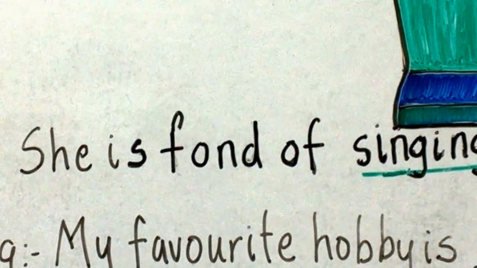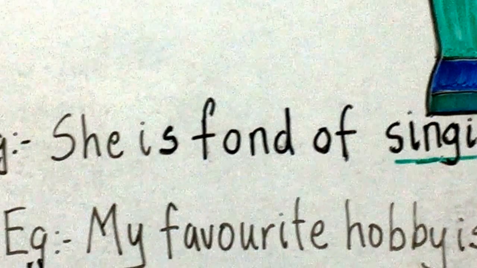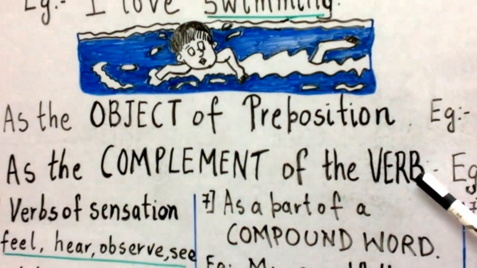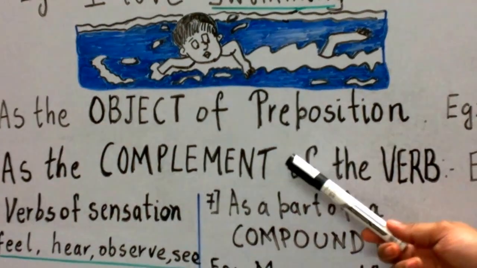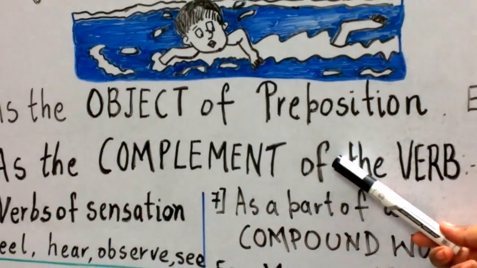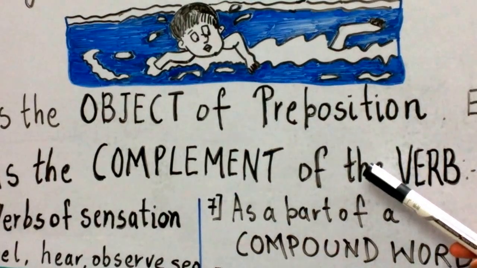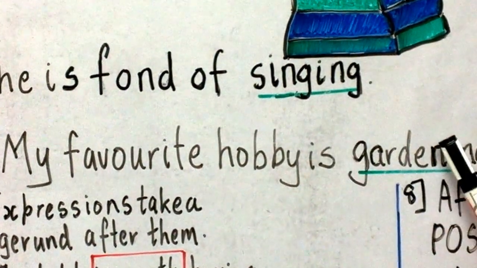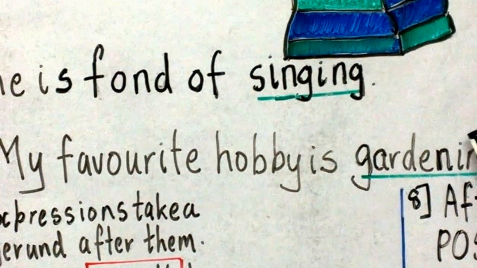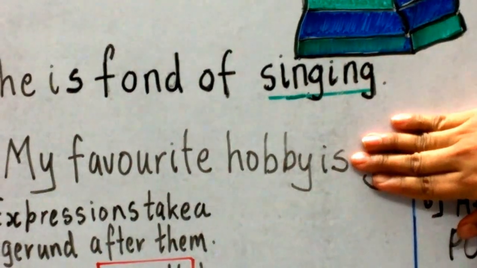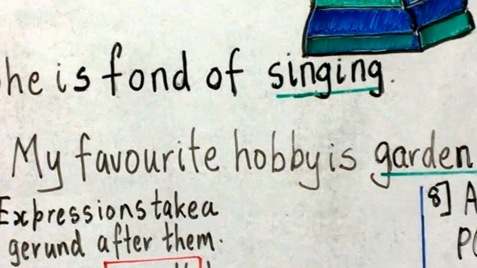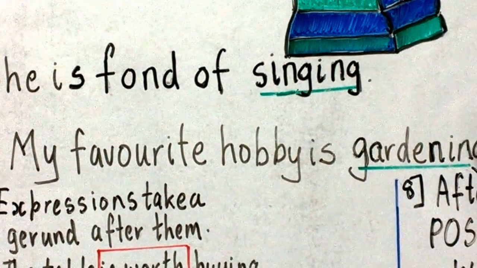Let us see the other use of gerund. We see the fourth type as the complement of the verb. What do you mean by complement of the verb? Complement means a word used after the verb to complete the sense of the sentence. We see that we use, my favorite hobby is gardening. Gardening is used after the verb to complete the sense of the sentence. Suppose we do not add gardening, it doesn't complete the sense of the sentence. But when we add gardening, it completes the sense of the sentence. So it means gardening is the complement of the verb.